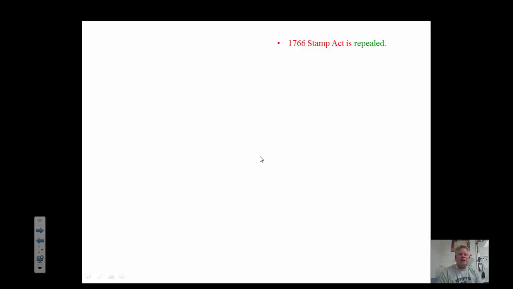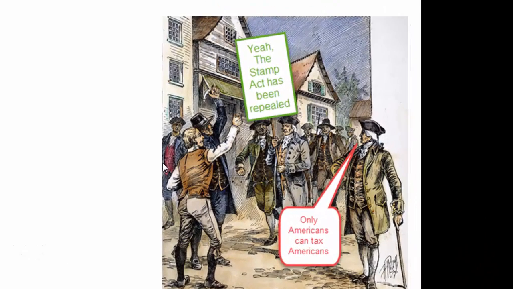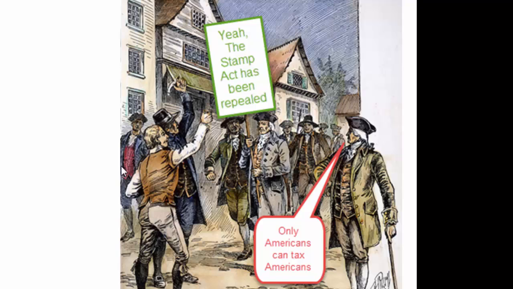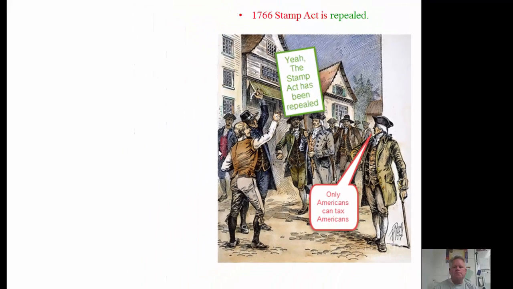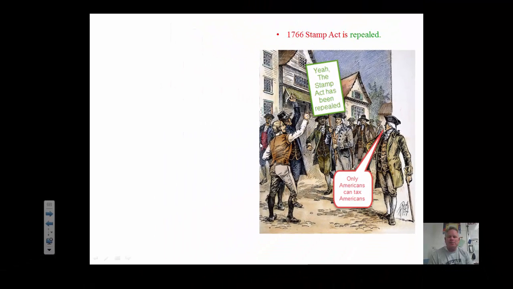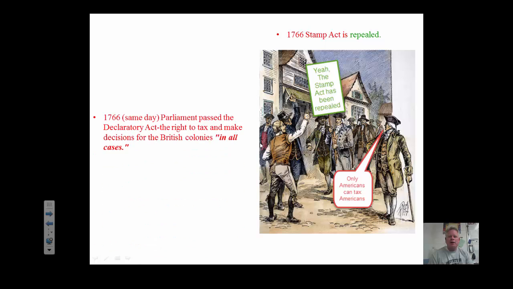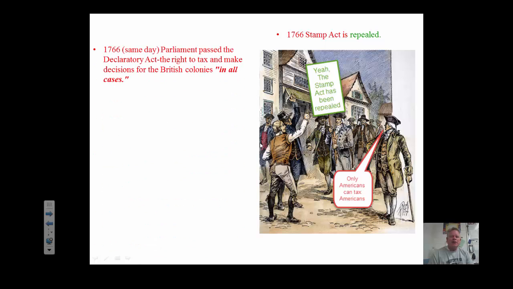But at the same time, the Stamp Act has been repealed. Only Americans can tax Americans. So the Americans are feeling pretty good about themselves. The boycotts worked. But at the same time they repealed the Stamp Act, they passed another law called the Declaratory Act. And the Declaratory Act basically said that we can tax you anytime we want.